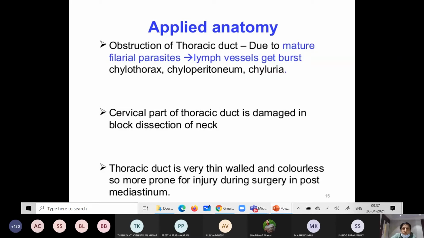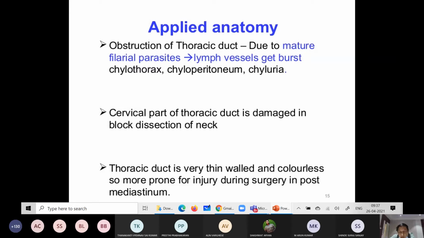So the surgeon should be careful while doing surgery, particularly in the posterior mediastinum. These are some important brief applied anatomy points related to the thoracic duct.